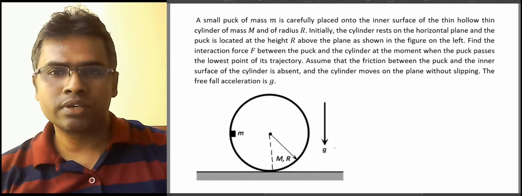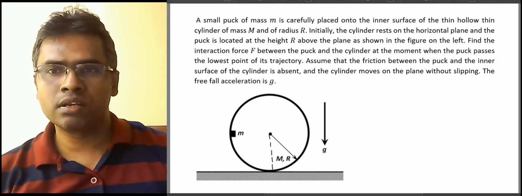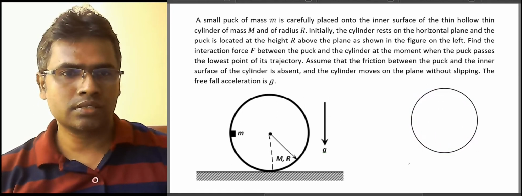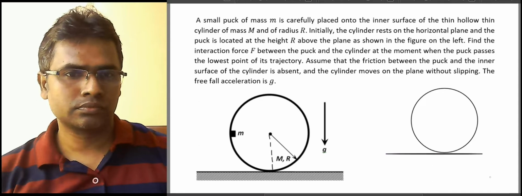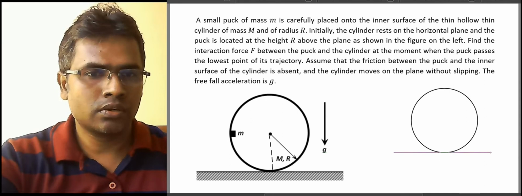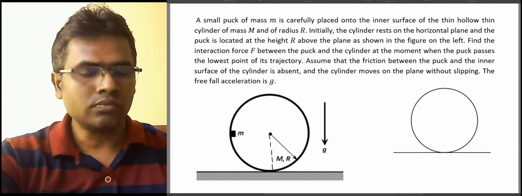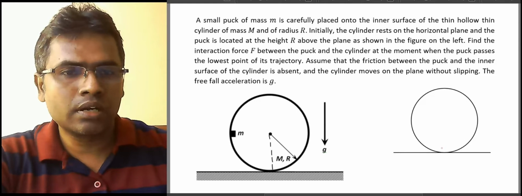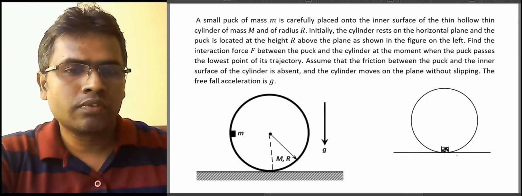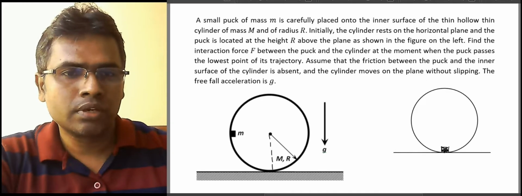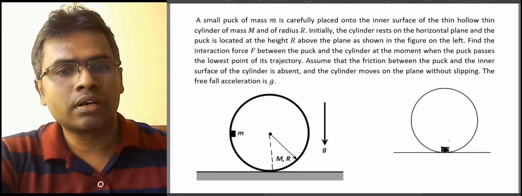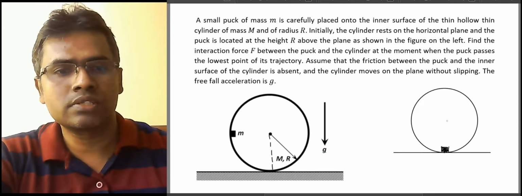So to begin with, let us draw the final situation we are interested in. Let's say this is the cylinder. That's the horizontal ground. Now, when the puck is at the lowest point of its trajectory, we are asked to find the force of interaction between them. In order to do that, we need to know the velocity of the puck relative to the center of mass of the cylinder.